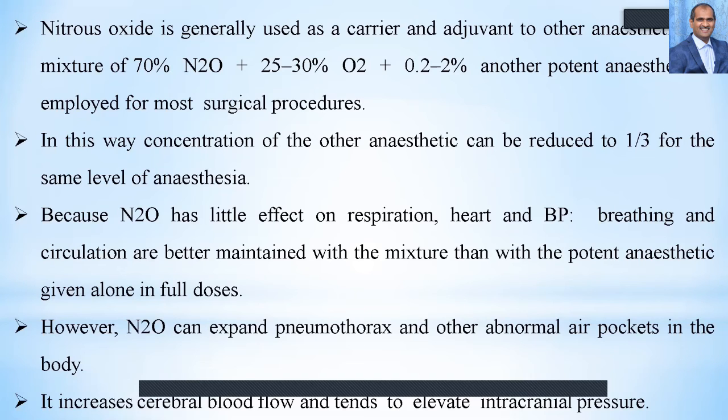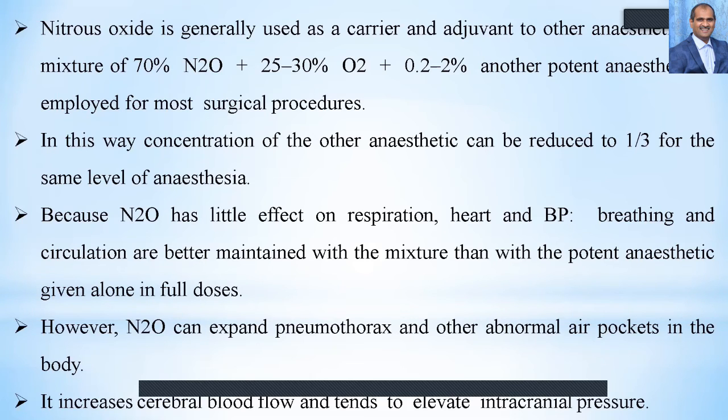And nitrous oxide has little effect on the respiration, heart rate, and BP, which is very much required in case of a general anesthetic agent. And the breathing and circulation are better maintained with the mixture than the potent anesthetic given alone. So the mixture of nitrous oxide, 25 to 30% oxygen, and also 0.2 to 2% of any other agent like halothane, enflurane, sevoflurane is always employed.